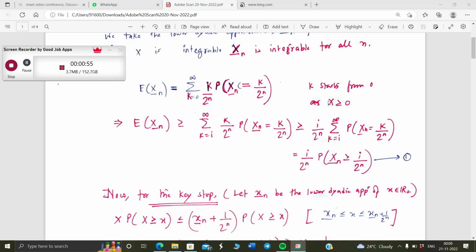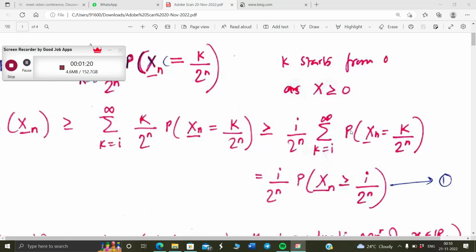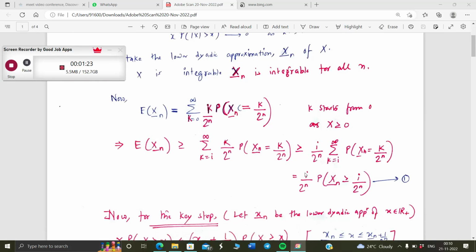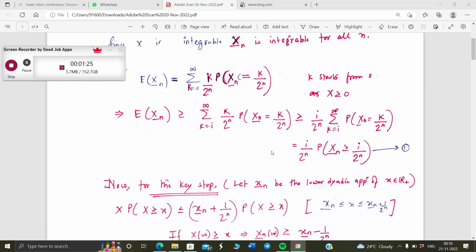And the second to third inequality is obvious because k by 2 to the power n increases. So instead of doing k by 2 to the power n every time, if we do i by 2 to the power n, that result will be lesser than when you do k by 2 to the power n. That gives us i by 2 to the power n outside. The sum of i by 2 to the power n times the probability that X_n lower is equal to k by 2 to the power n, from i to infinity, is nothing but the probability of the sum here. The sum here is basically the probability that the lower Dirac approximation is greater than or equal to i by 2 to the power n. So it is i by 2 to the power n times the probability that the lower Dirac approximation is greater than or equal to i by 2 to the power n.